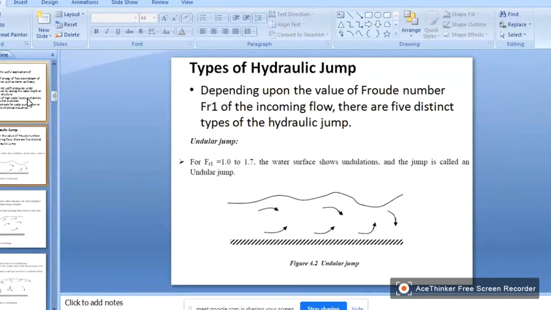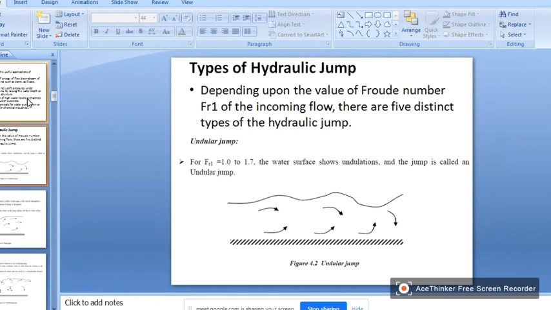So as I said, when a supercritical flow changes to a subcritical flow, hydraulic jump is created. Okay. So therefore, the main criterion to classify the hydraulic jump is the Froude number. Okay. So here, if the Froude number is between 1 to 1.7, so the water surface shows undulations, and the jump is called an undular jump.